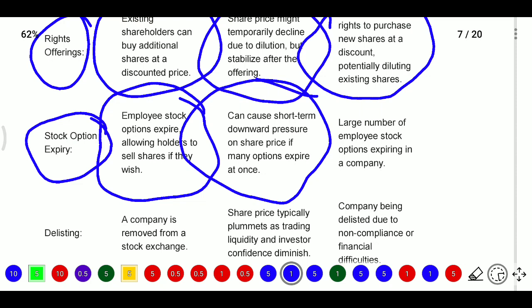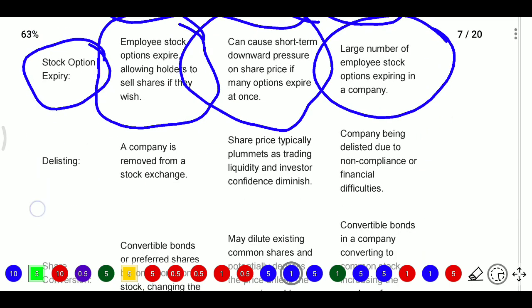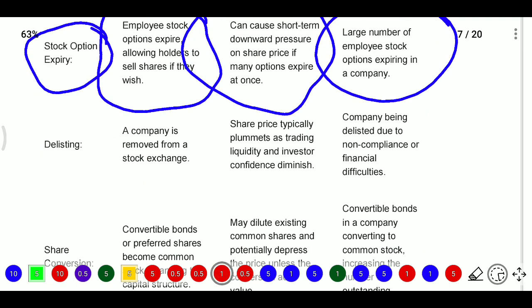If all the persons' options are expiring at the same time, then the pressure will be high and the share price may go down. Here, a large number of employee stock options are expiring in a company.